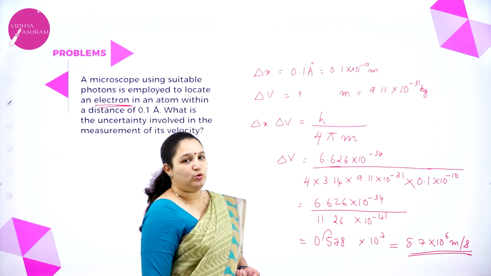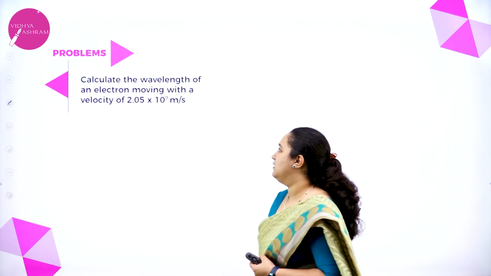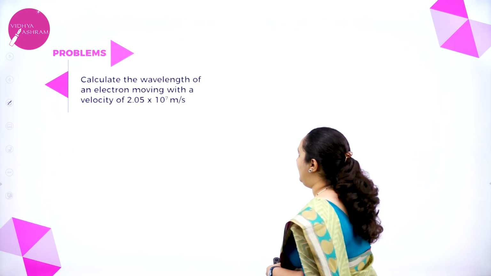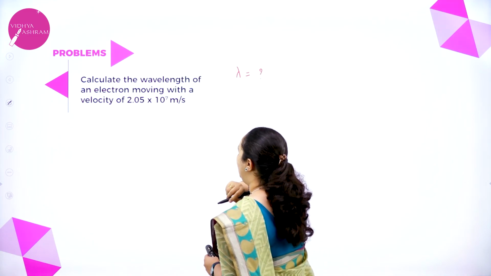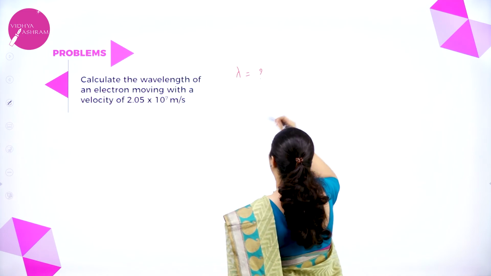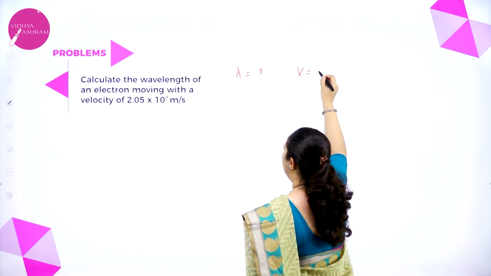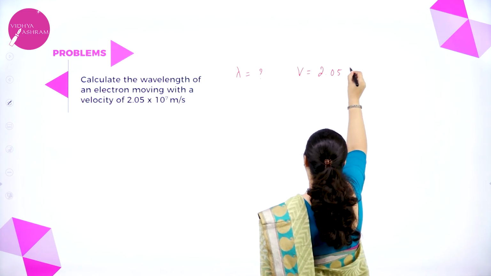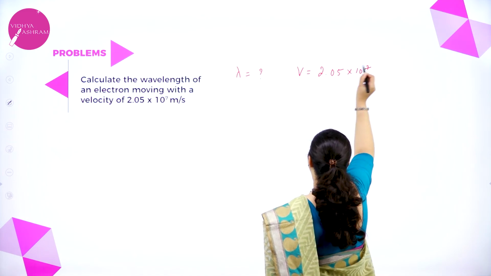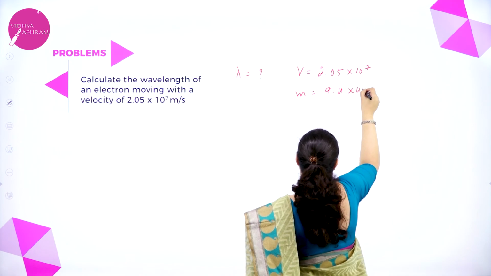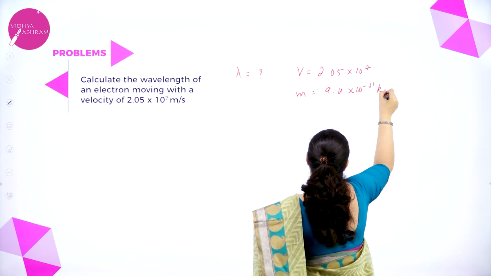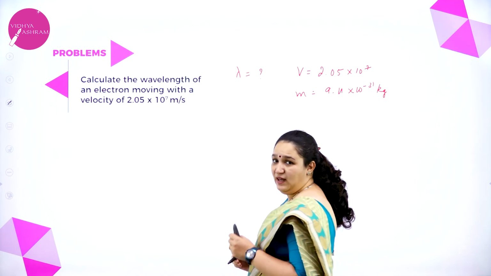So there's one more numerical, we shall solve it. Calculate the wavelength of an electron. Wavelength you are supposed to calculate. They are telling us it's an electron moving with the velocity given, that is 2.05 into 10 to the power 7. Mass you will know because it's an electron, 9.11 into 10 to the power minus 31 kg. So you are supposed to find out the wavelength.